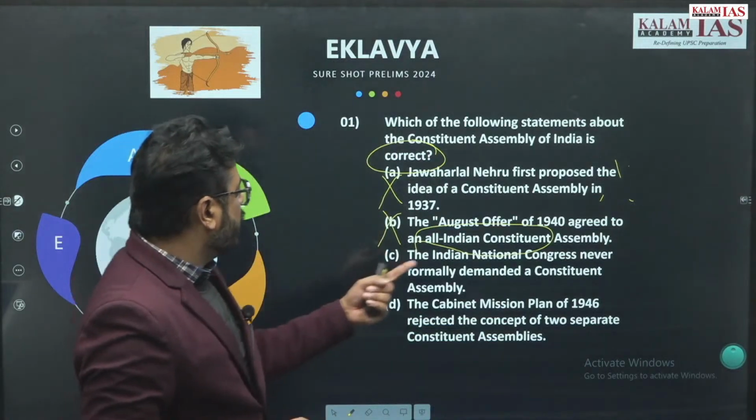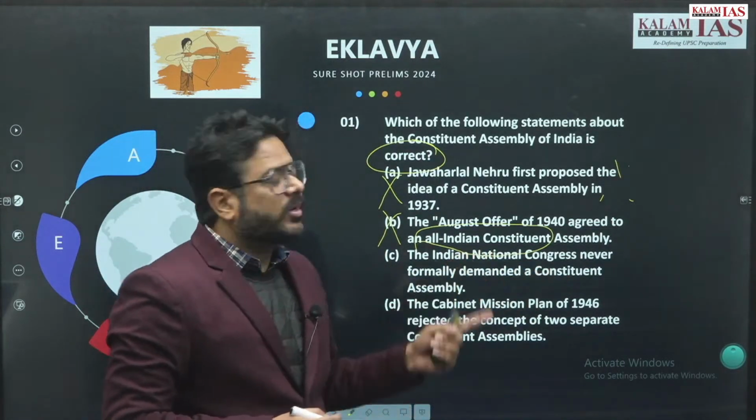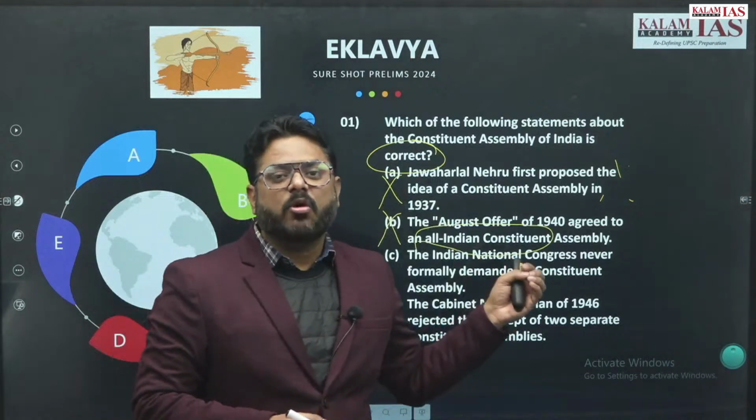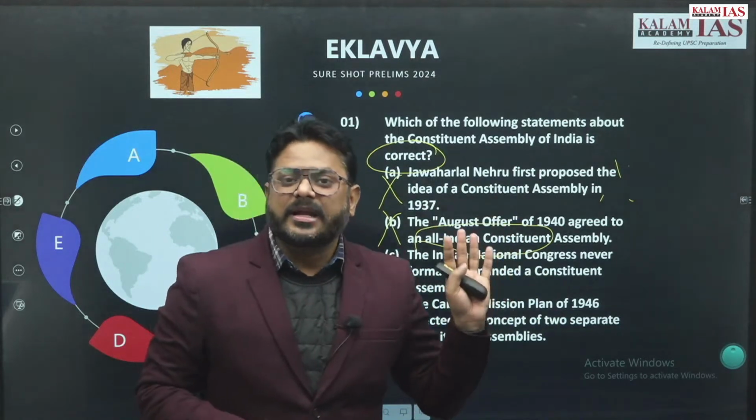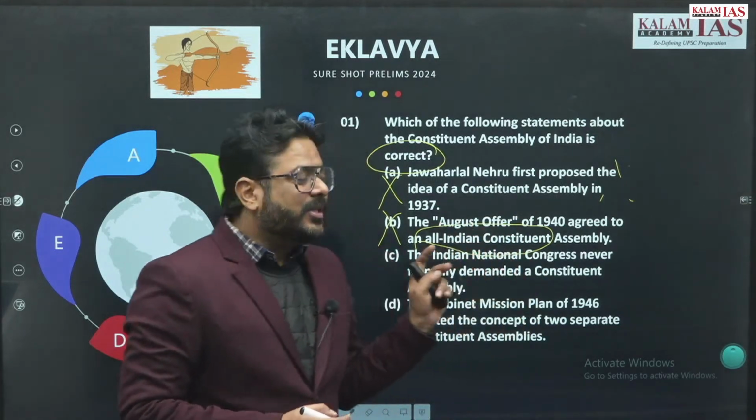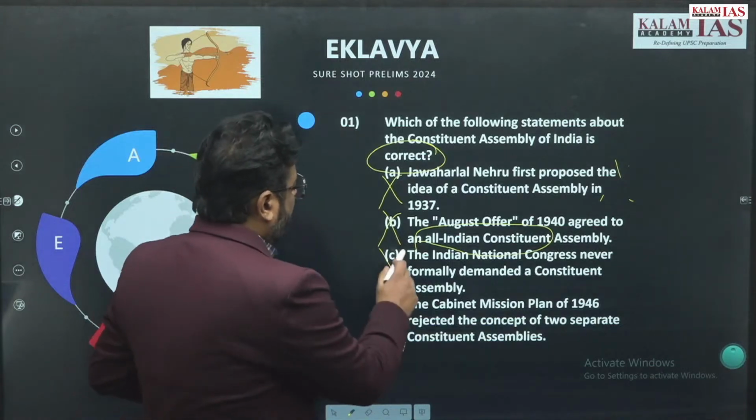The Indian National Congress never formally demanded a Constituent Assembly. Actually, the Indian National Congress formally demanded it in 1935. Therefore, this statement is also wrong.